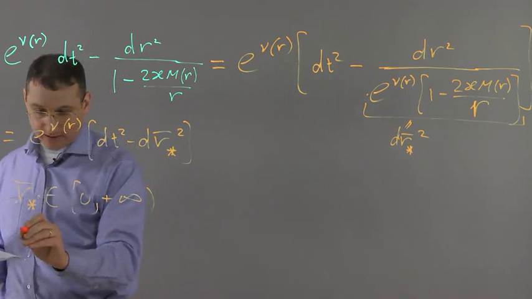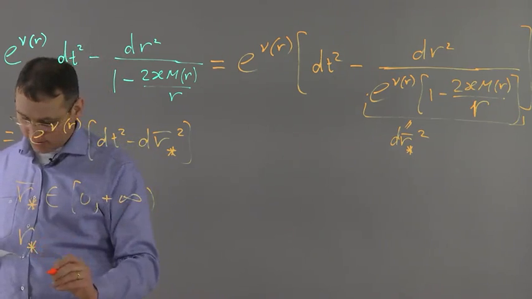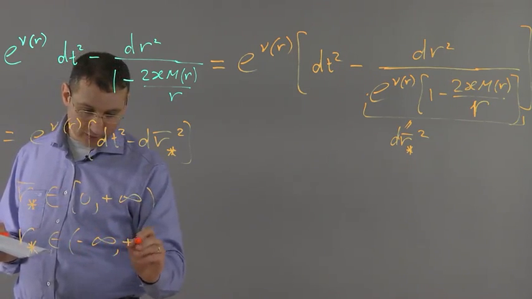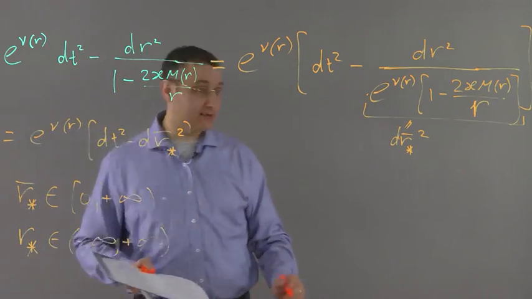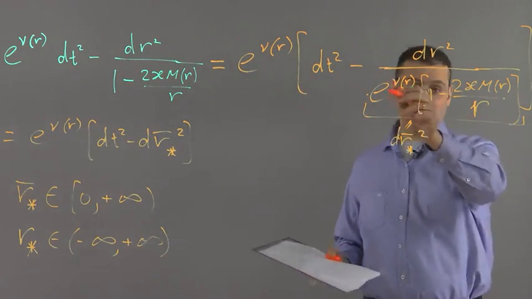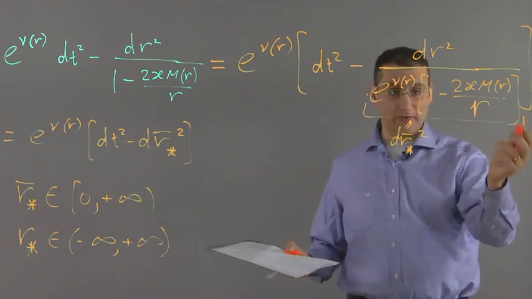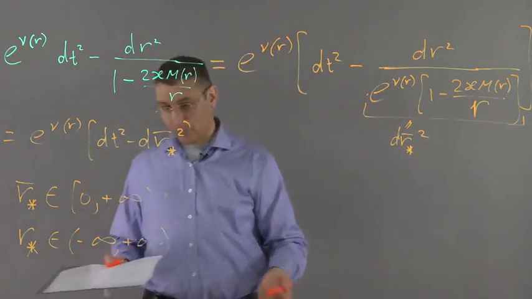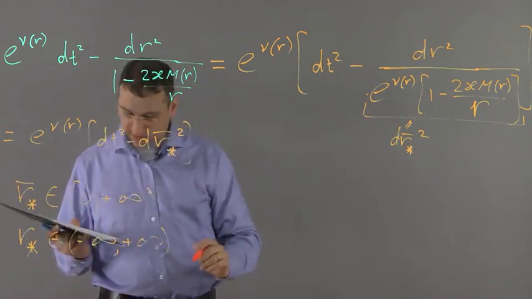Notice that the regular tortoise coordinates, the ones we have already encountered, are ranging from minus infinity to plus infinity. But in that case, the denominator was singular at the horizon. Here we don't have a horizon. This thing never gets singular. So we can adjust it to be ranging like this.